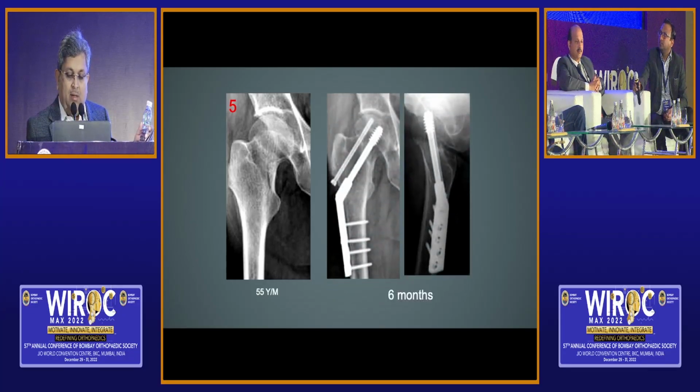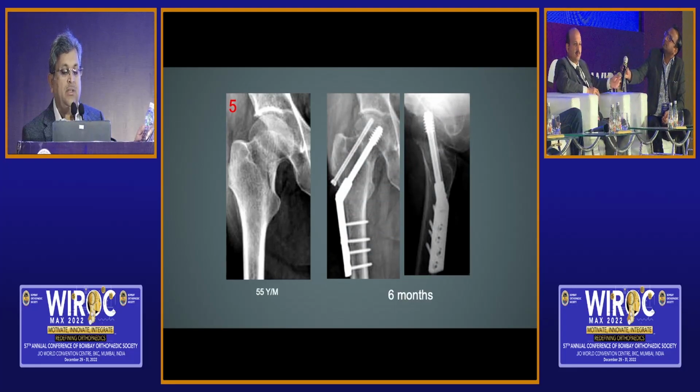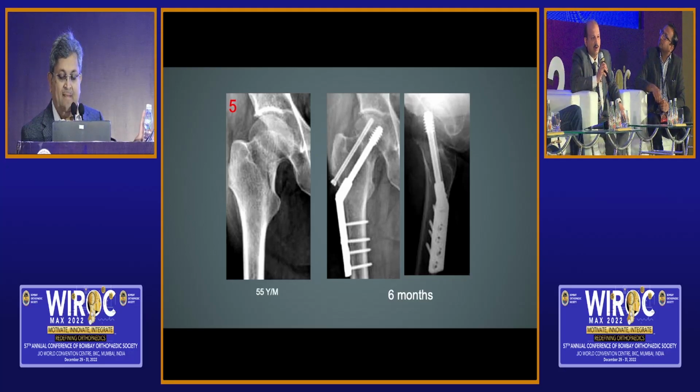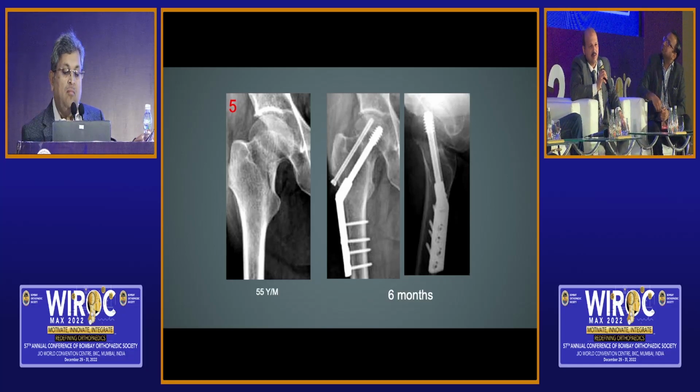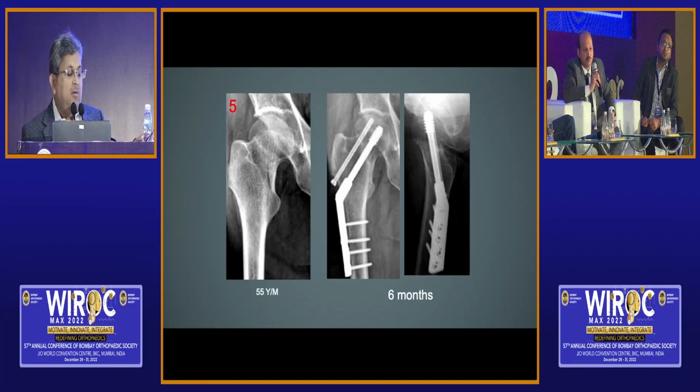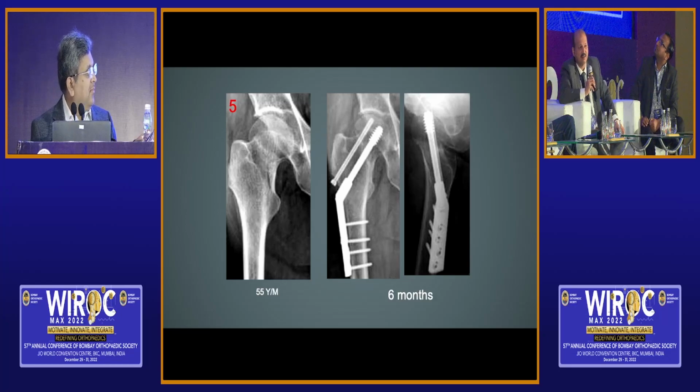Okay. This was done. Sachin, any comments? The AP looks good. The lateral looks good, but I think the placement of the screw is slightly off.